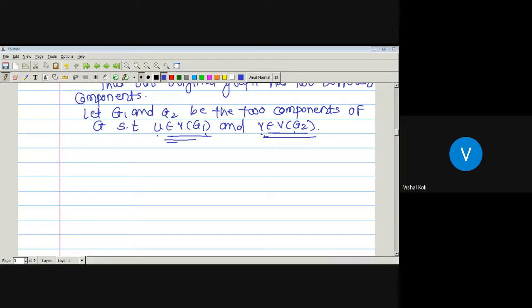Okay, either we can use this, or we know one theorem, that every graph has an even number of odd degree vertices.